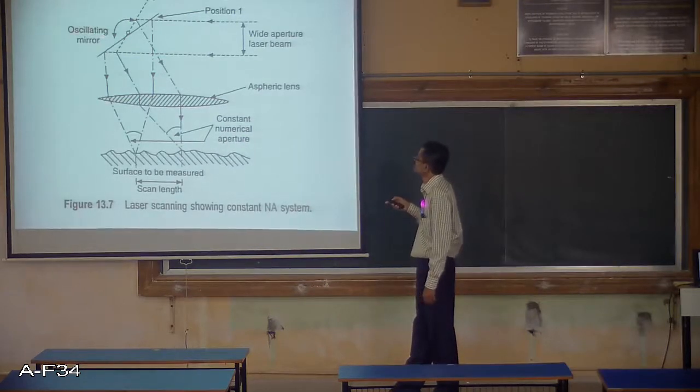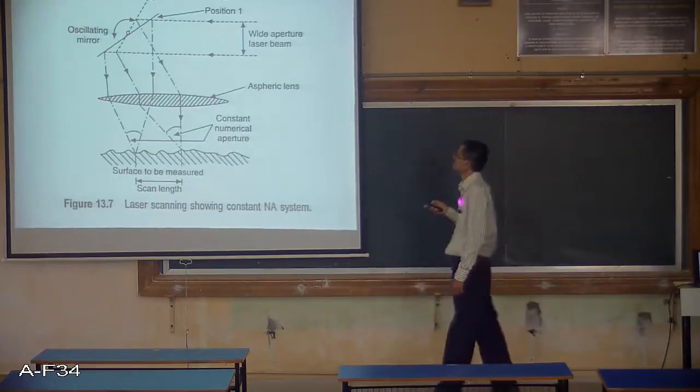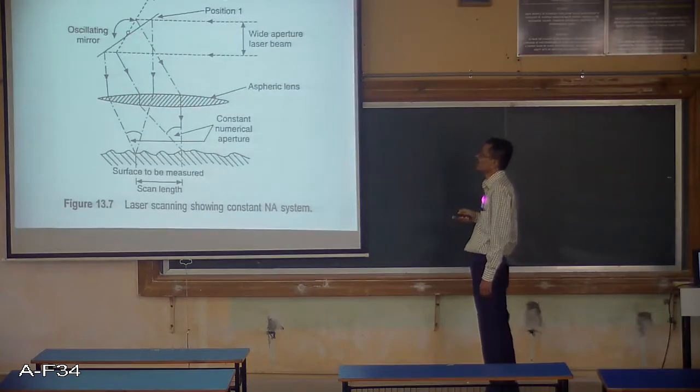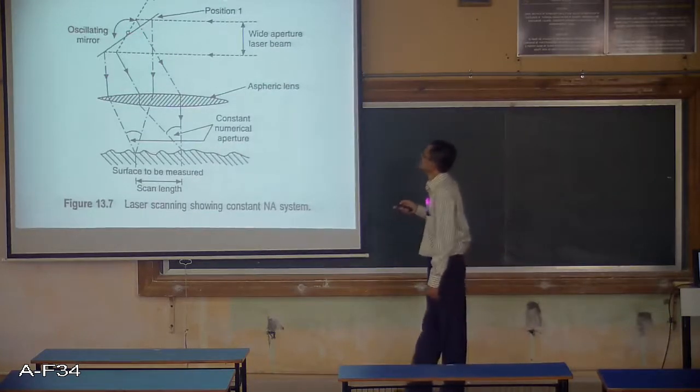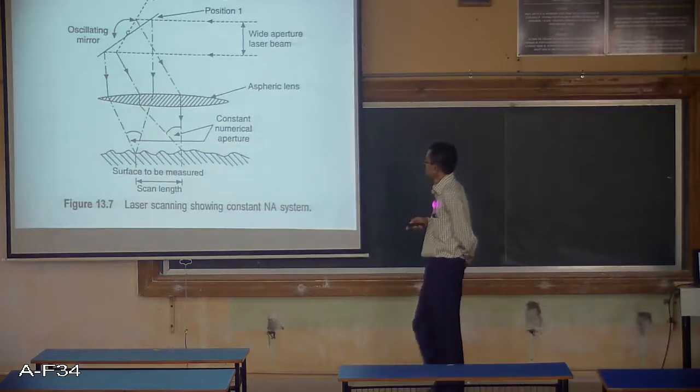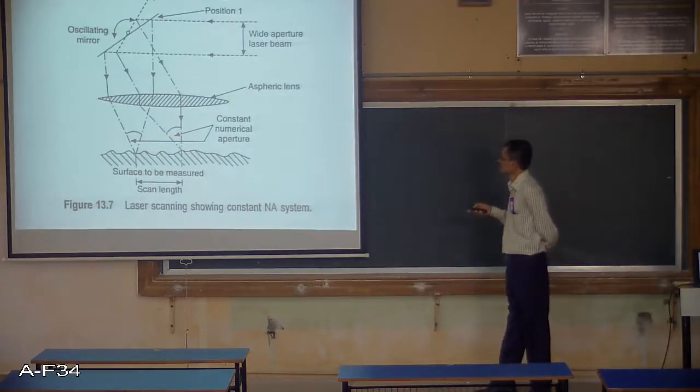Similarly, suppose you tilt the mirror along this particular point or axis, this axis is perpendicular to the plane of the screen, and when you have the second position, the light beam has the same position here, and it will get tilted like this with the same angle, and this will also give the same numerical aperture, a constant numerical aperture.